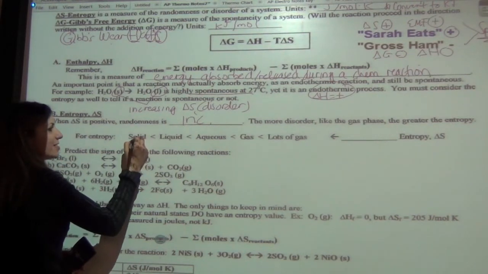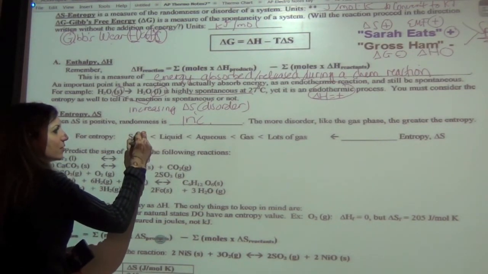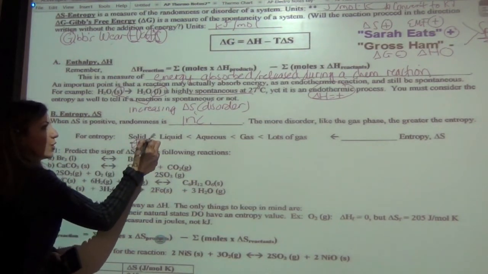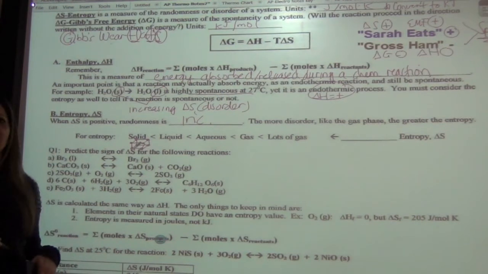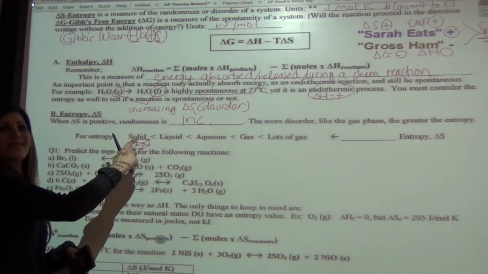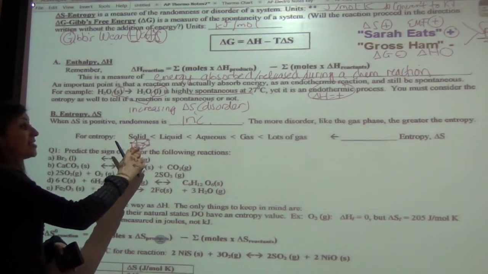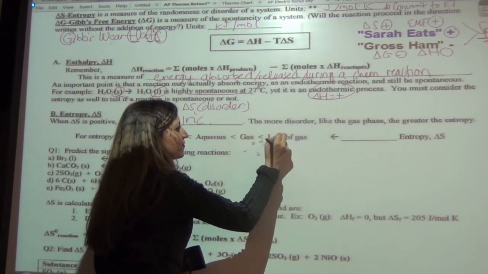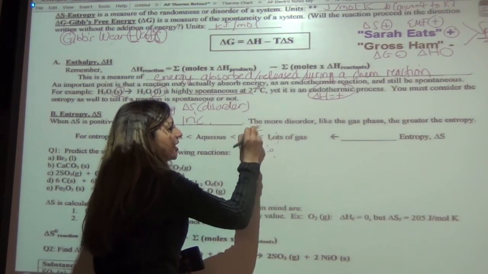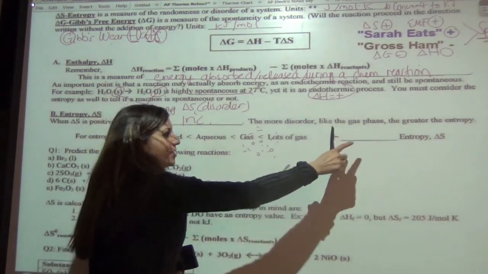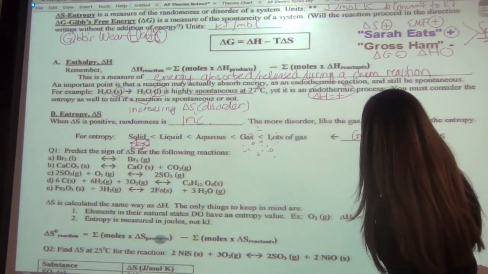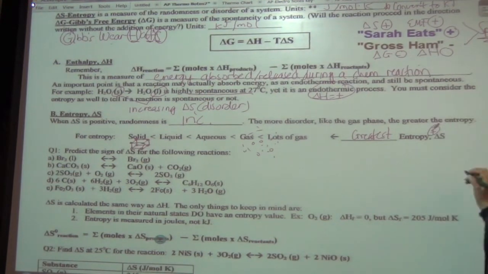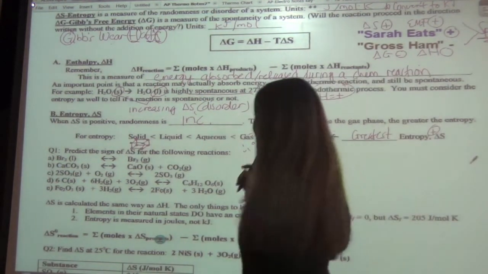So if we had a solid that was in a perfect crystal, okay? So if we had a perfect crystal of a solid and our atoms were all at these points of a crystal, then this part here is less disorder, or the least amount of disorder. Whereas if you have gas and you just have a whole bunch of gaseous molecules that are kind of all over the place, then this side here has the greatest amount of entropy, in other words, the most disorder, and so our delta S is going to be the most positive when you're talking about having lots of gas.